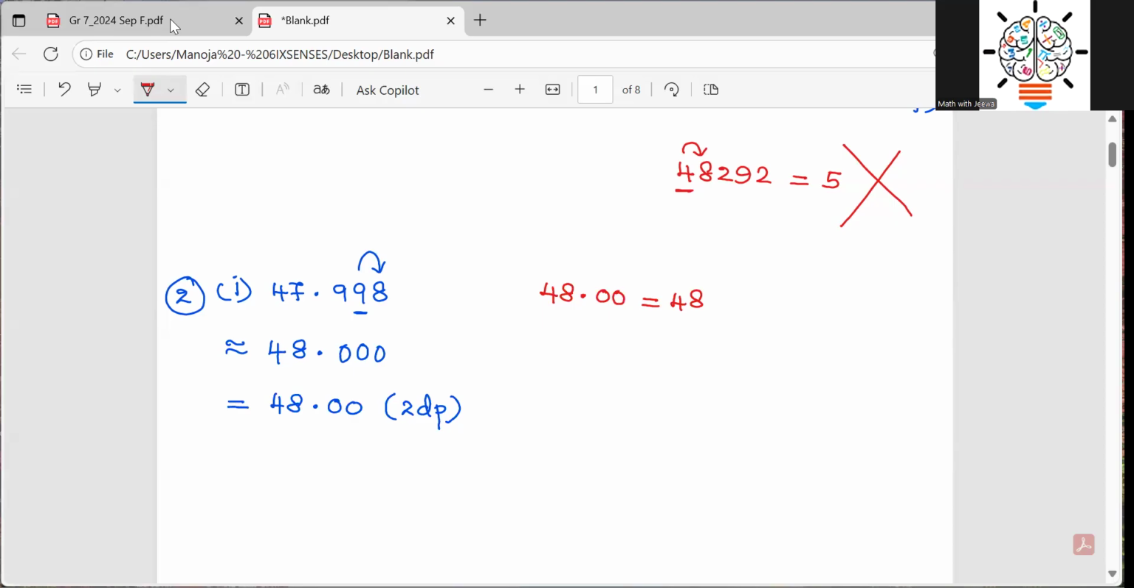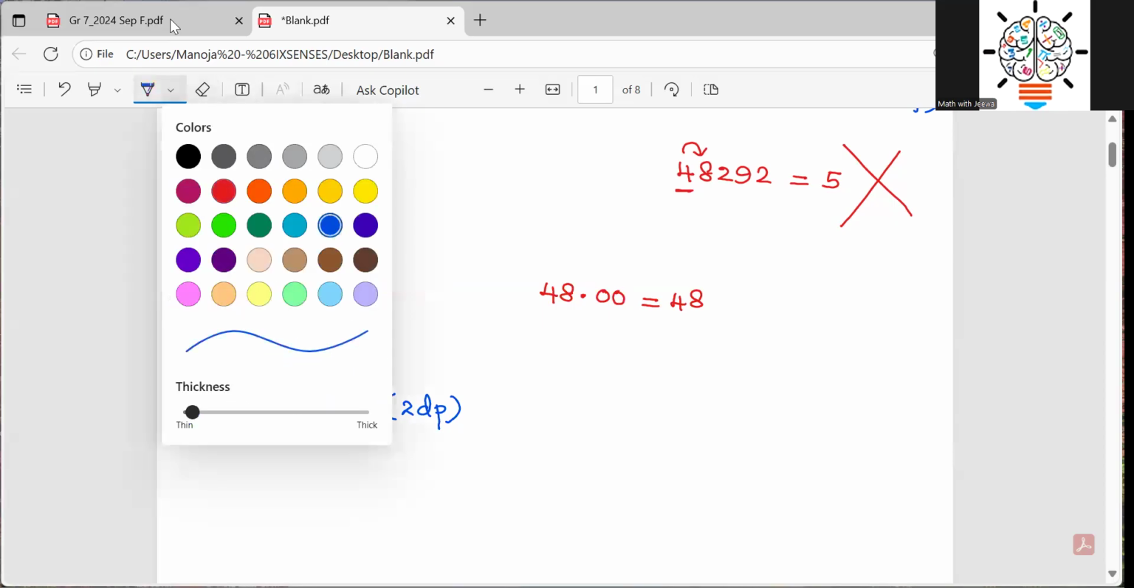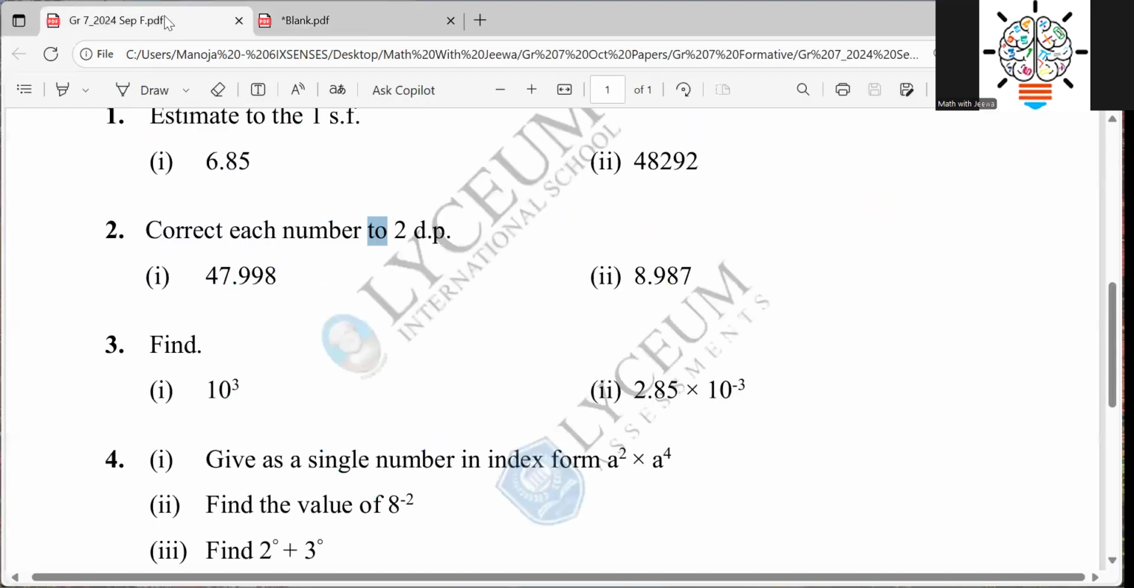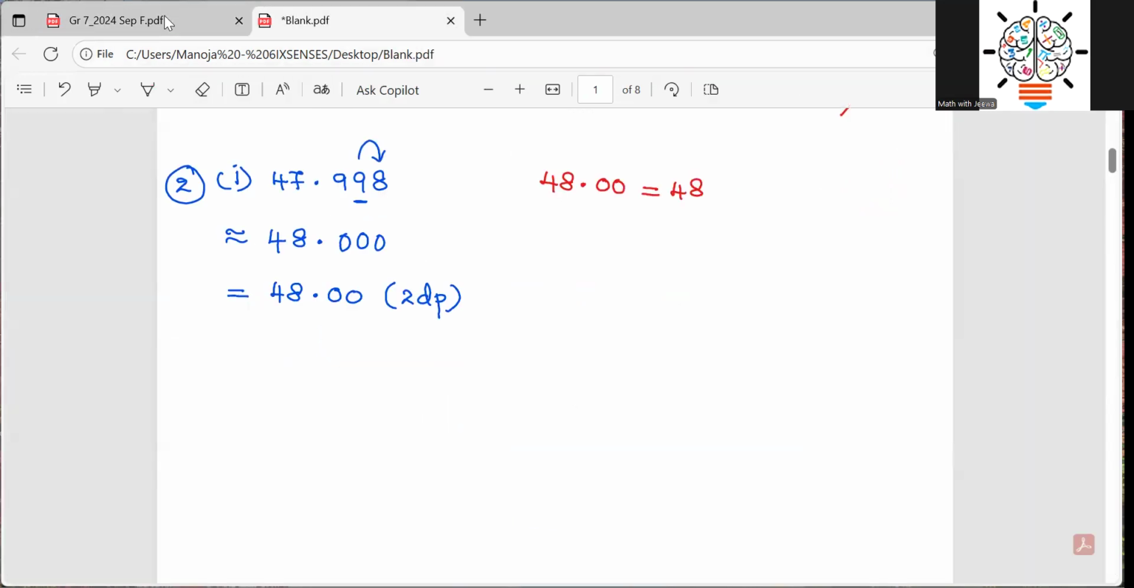Even though they are zeros, you want to keep them, because that is the second decimal place. Simply, 47.998, when you correct to the second decimal place, my answer will be 48.00, right? So I hope you understood my concern and the theory behind this. And then the part 2, 8.987. We'll see how it comes.